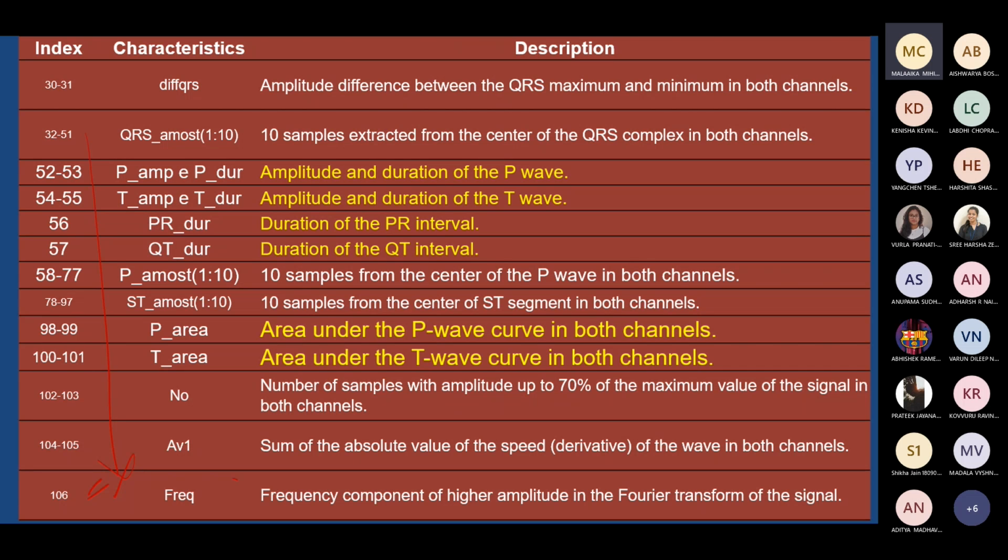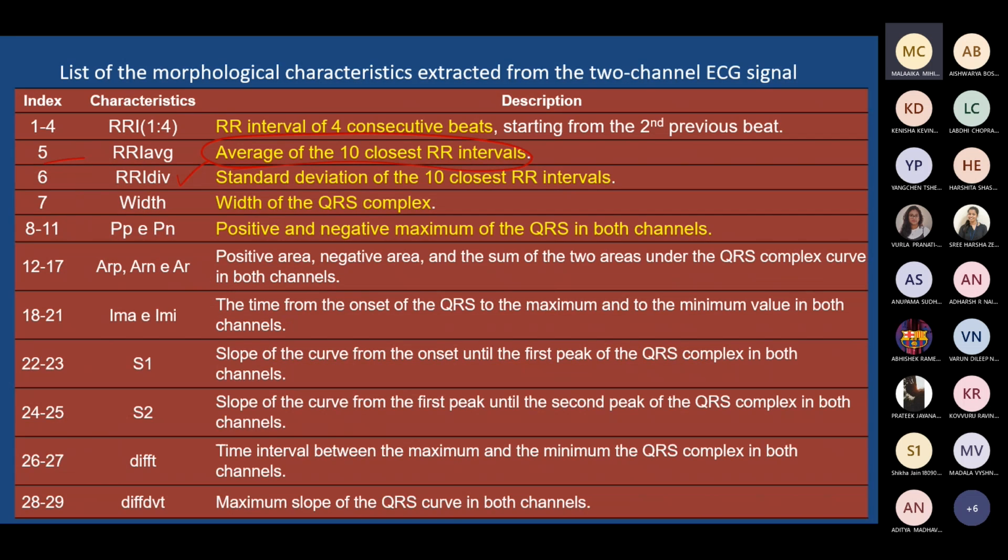Maybe some slopes, as you can see here, some slopes were also considered. They have not considered wavelets and many other things. Even people work with different other types of features.